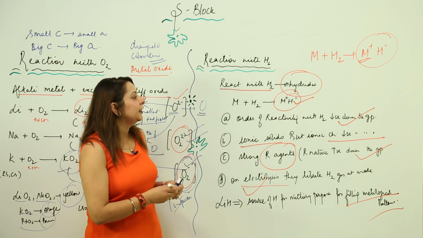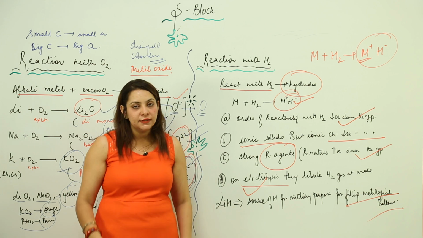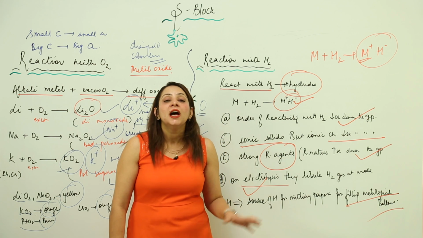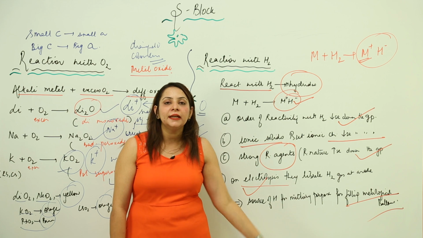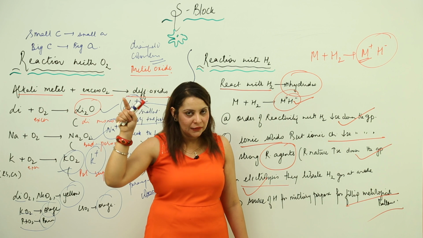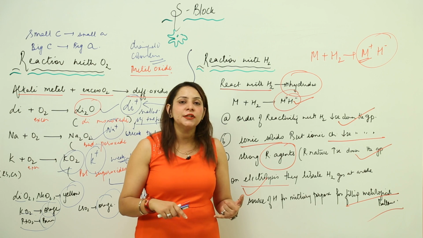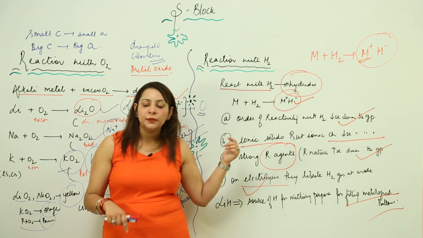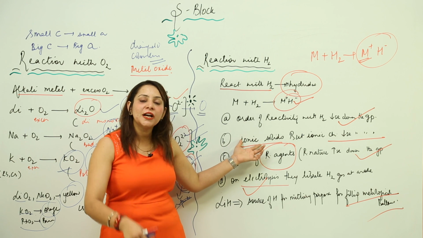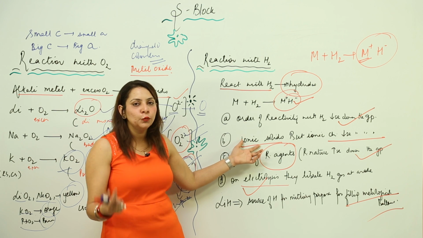So if somebody asks you about the reaction with hydrogen, you need to say that metals have a tendency to react with hydrogen, forming the respective hydride, and the important thing is that here hydrogen possesses a negative valency, whereas otherwise it always possesses the valency of H positive. If we talk about the reactivity, it decreases down the group. Again, the size of the cation and anion is the factor. They are ionic solids, but as we move down, polarization is increasing because size is increasing. Therefore, the covalent character becomes more prominent.